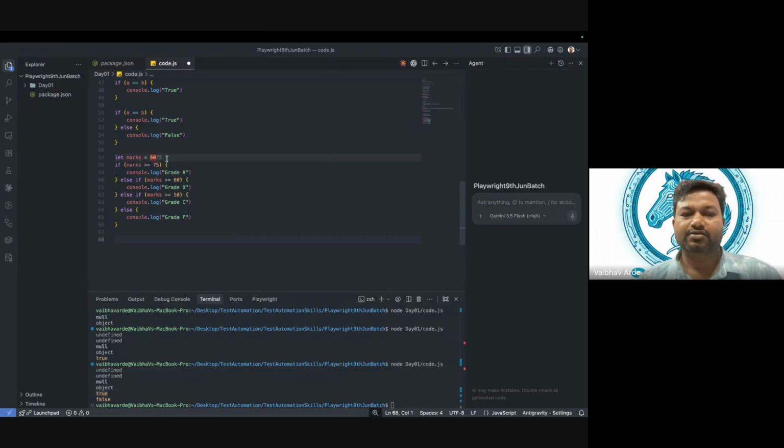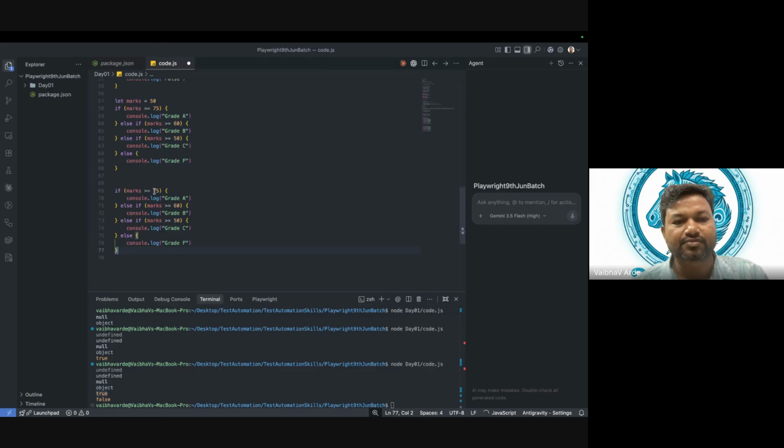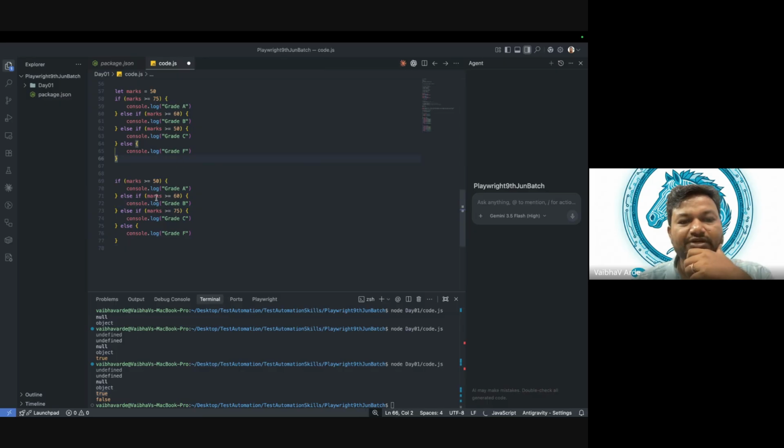I want an answer from you guys. Now tell me, if I make it like this: if marks are greater than 50, I'm just replacing it, and then 75. Will both give the same answer?